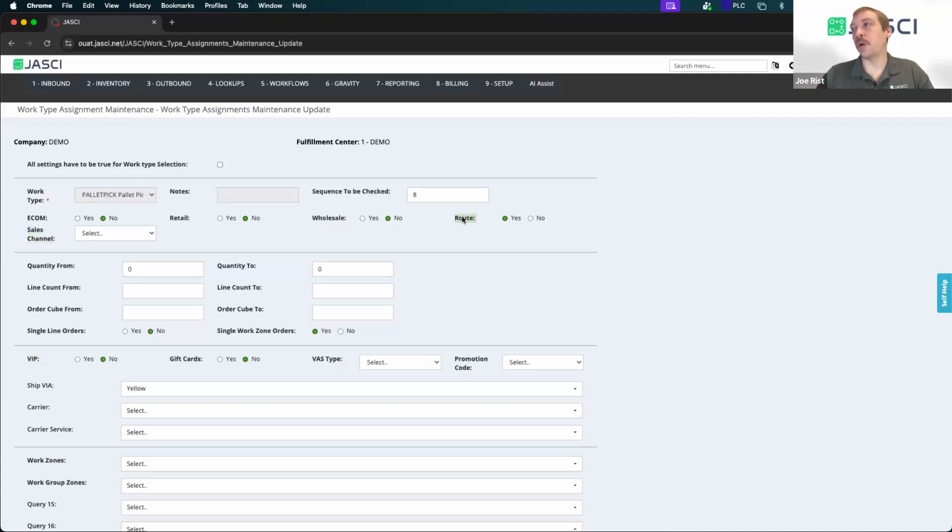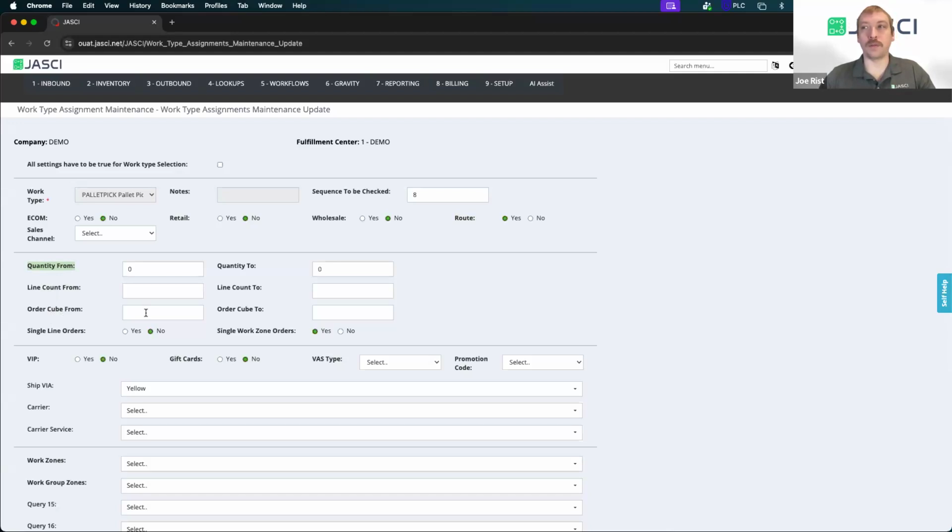Also, a route. So a route would be important for your case picks and pallet picks that are going to ultimately be loaded to a truck and assigned to a door. Route is pretty important to have with those types of orders because it's how we group together those orders for easier assignment, which we'll show a little bit later on. You can specify the quantity from or quantity to, the line from, line to, order cube from and to as well. Maybe, for super large orders, you have to use a different type of picking cart or a different process.